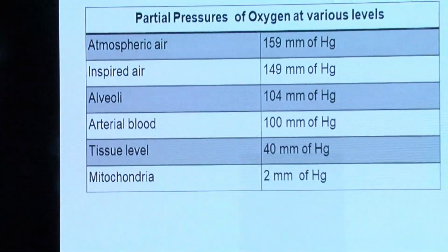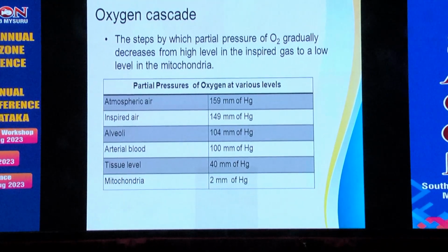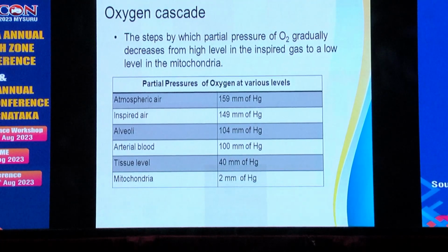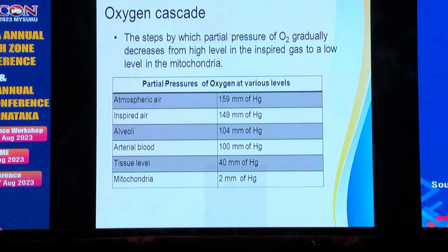What is oxygen cascade? The steps by which the partial pressure of oxygen gradually decreases from the atmospheric pressure, from the high level in the inspired gas to the lower level at the level of mitochondria. Partial pressures of oxygen at various levels are: atmospheric air 159 millimeter of Hg, inspired air 149, alveoli 104, arterial blood 100, tissue level 40, and at the level of mitochondria it is 2 millimeter of Hg.